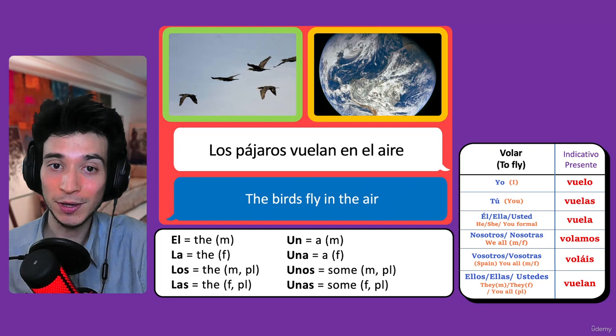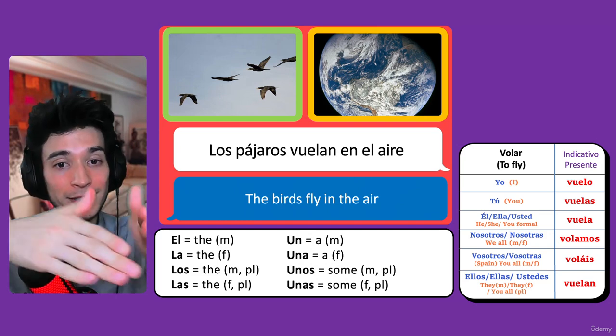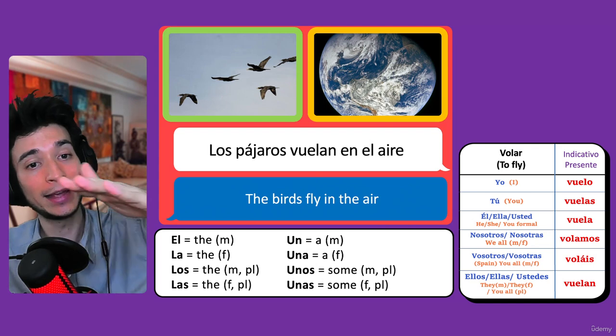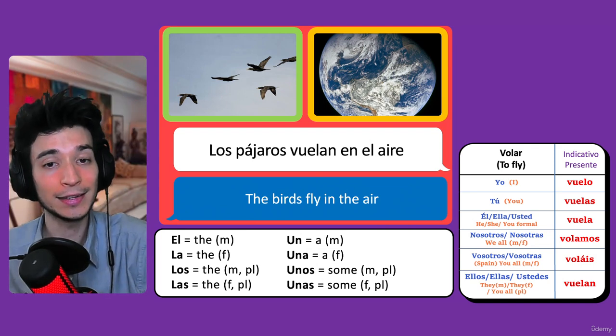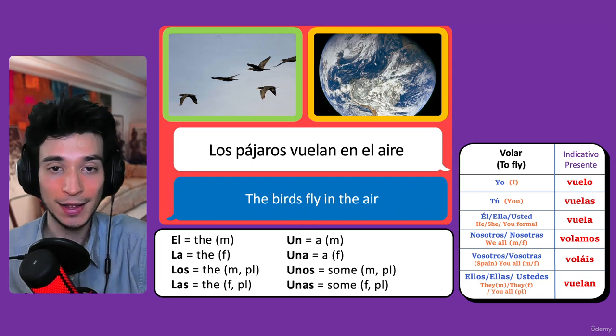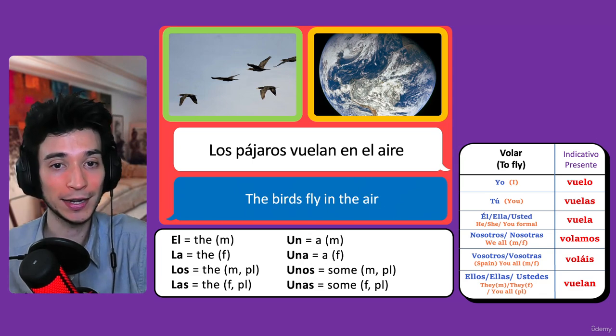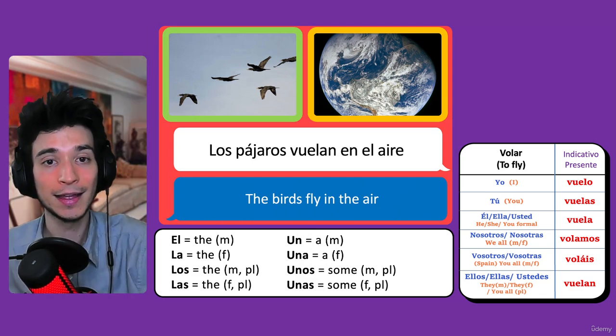Los pájaros vuelan en el aire. The birds fly in the air. Aire, air. Pájaros means bird. Los pájaros vuelan. The birds fly. En el aire, in the air.